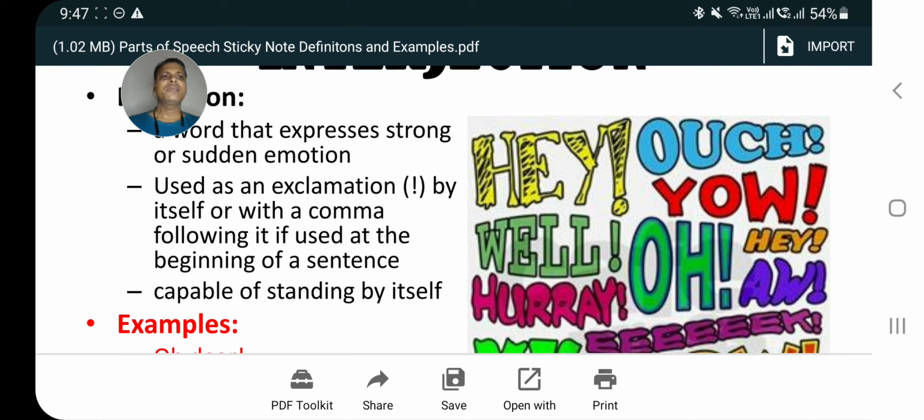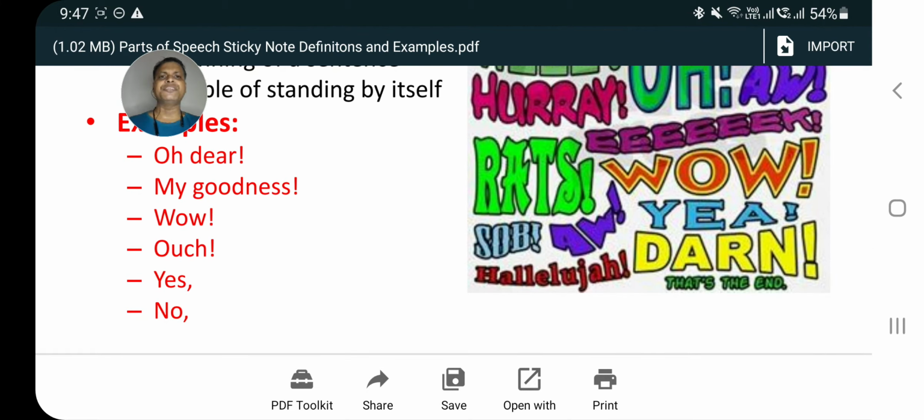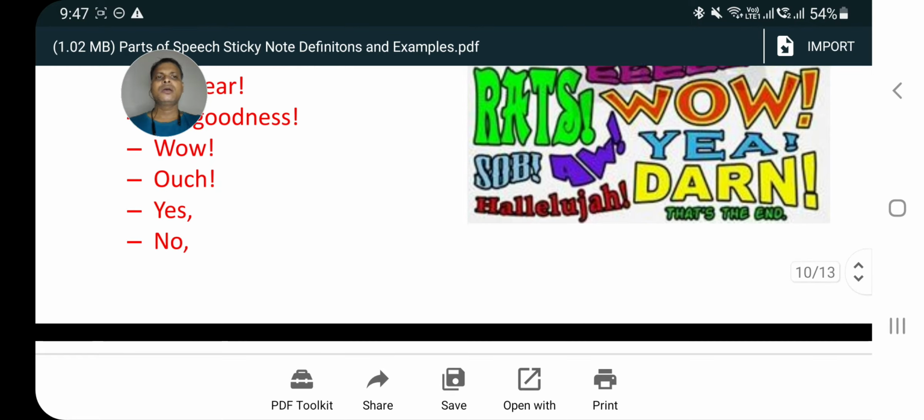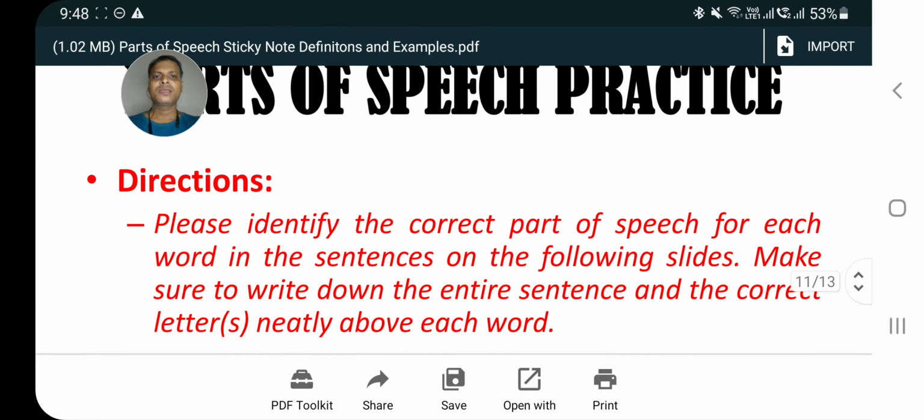You can see in the picture hey, ouch, wow, oh, aha, hurray. All these are the words of interjections. Oh dear, my goodness, wow, ouch, yes, no. So these are all interjections, students.